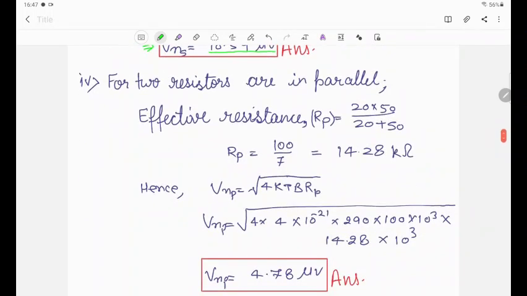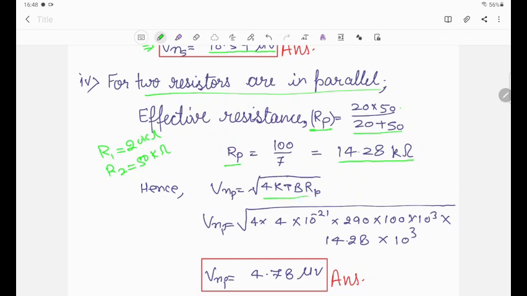Similarly, you can calculate when the two resistors are connected in parallel. R1 is equal to 20 kilo ohm and R2 is equal to 50 kilo ohm. For the parallel resistance you can write 20 × 50 divided by 20 plus 50. So Rp will be 100 by 7, and you will find the equivalent parallel resistance is 14.28 kilo ohm.